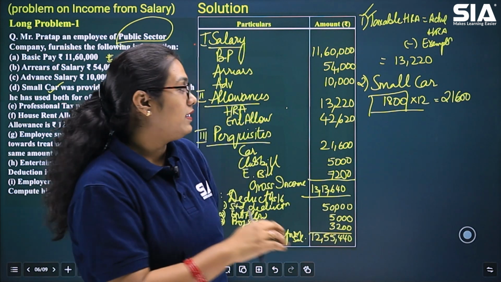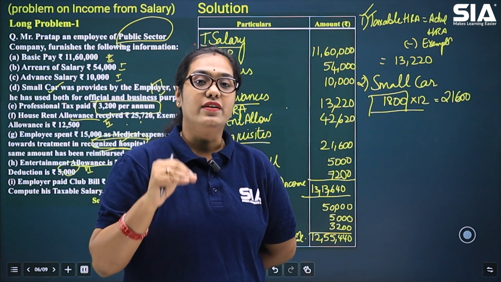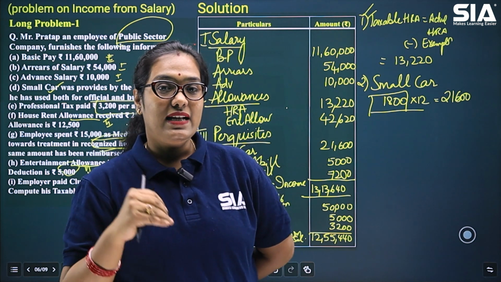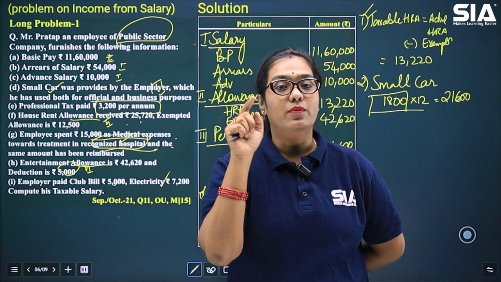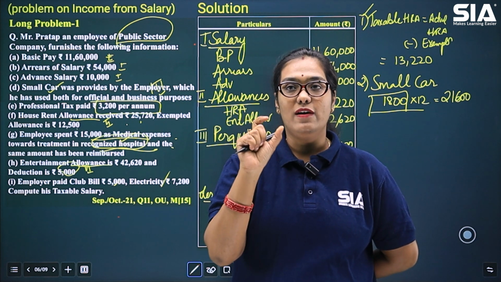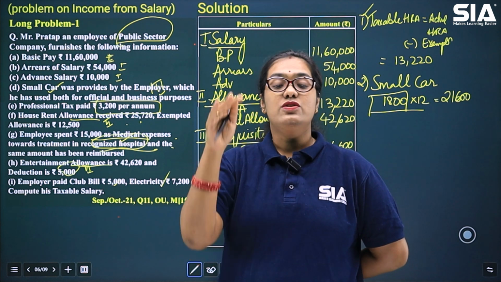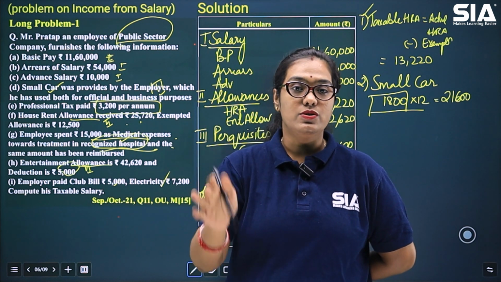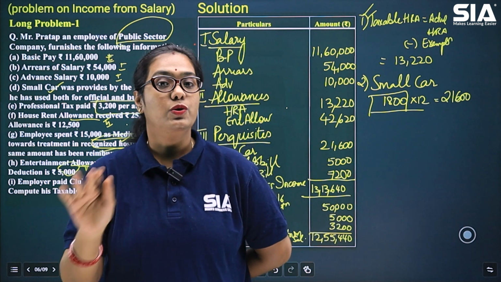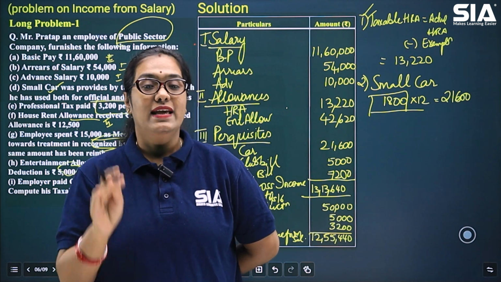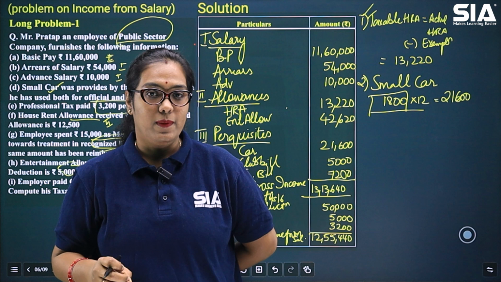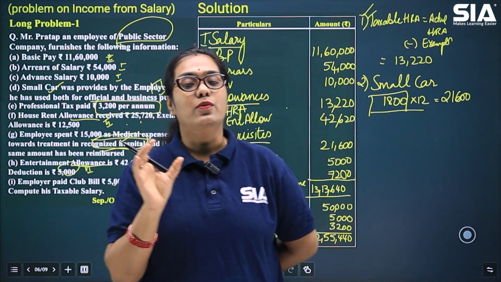So if your working notes are clear and well written, the examiner will understand that you know the concept, and if there is any chance that you have missed some value or your answer goes wrong, so at least for your method and your working notes, you may get good marks. So don't skip writing working notes. It is part of your problem. Do not neglect the working notes part.